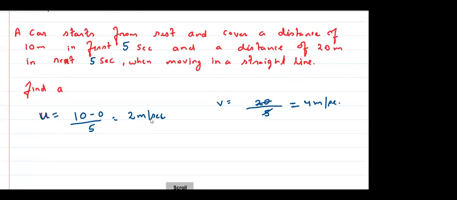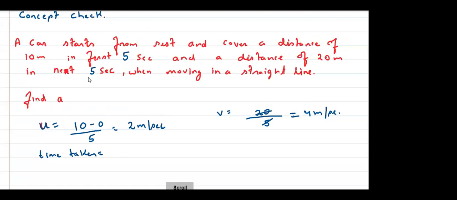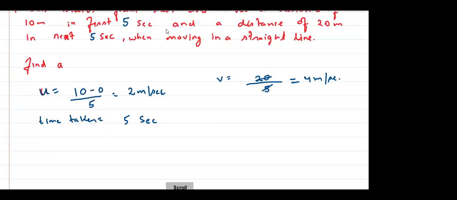है ना? So what is the time taken? Time taken is what? So it is 5 seconds because it is given that change is 5 seconds, है ना? Right? So 5 seconds, yes or no? Yes, sir. So what is acceleration, guys? Tell me. 2 by 5. Yes, correct.